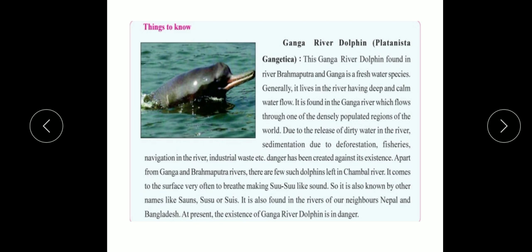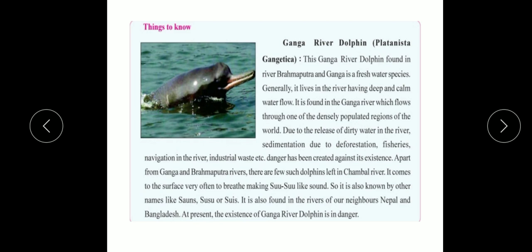A few dolphins are found in the Chambal river. Generally, it lives in rivers which are deep and calm. Deep means extending far down from the top surface, and calm means quiet and peaceful. So it lives in the places of the river which are deep and calm.